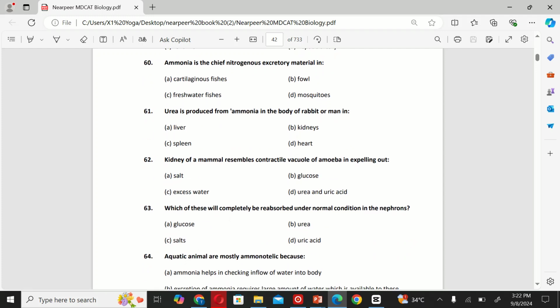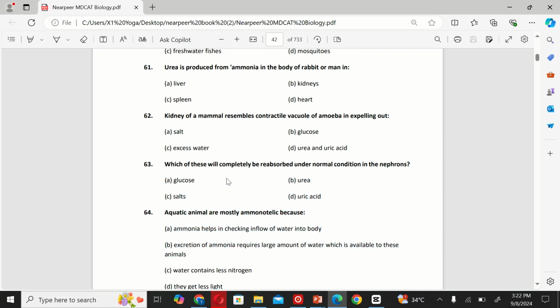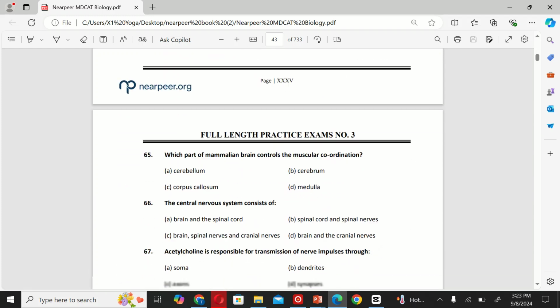The next MCQ: which of these will be completely reabsorbed under normal conditions in the nephron? A. Glucose, B. Urea, C. Salts, and D. Uric acid. The correct option is A. Glucose. The next MCQ: aquatic animals are mostly ammonotelic because A. Ammonia helps in checking inflow of water into the body, B. Excretion of ammonia requires a large amount of water which is available to those animals, C. Water contains less nitrogen, and D. They get less light. The correct option is B.